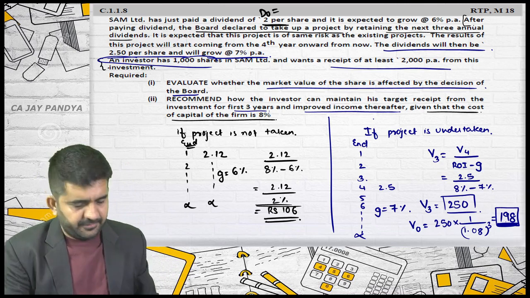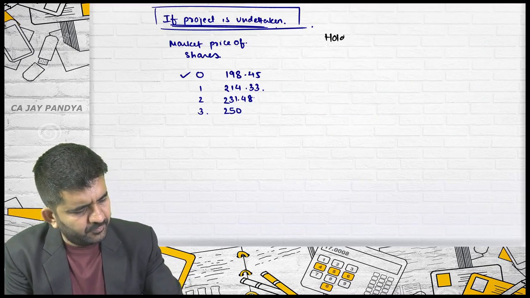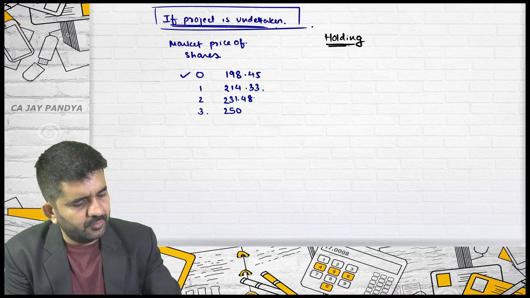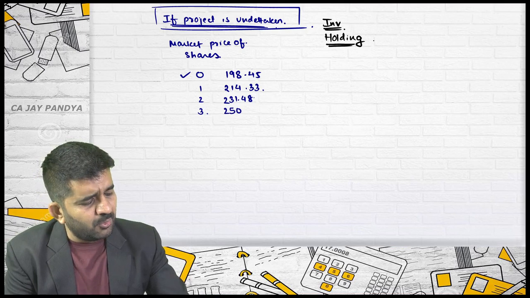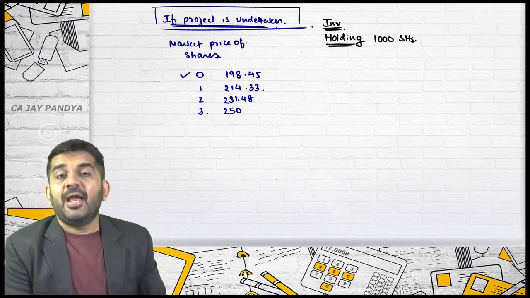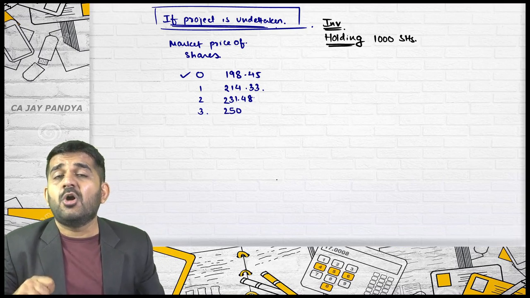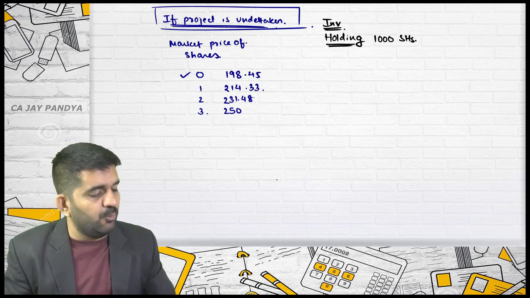Try to understand. You are an investor holding 1000 shares. And even if the company is not giving you dividend, you want 2000 rupees every year.